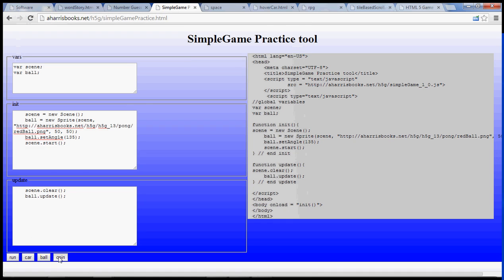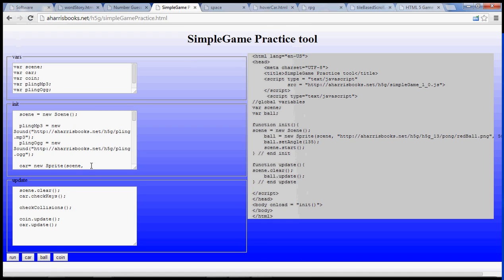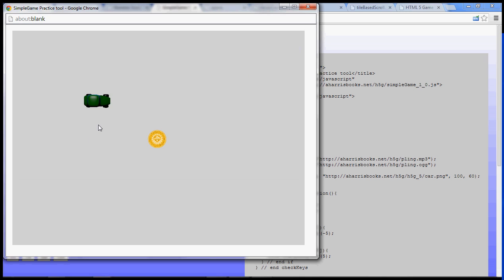Of course, we can take it much farther. We can even use this very simple tool to learn how we can build interesting examples where I'm controlling the car with the arrow keys. I can hit the coin and it moves on. We can do sound effects, which I've turned off because they're annoying, and so on. We can do so many exciting things, and we'll get enough of a preview so at least you can get started. And if this is all you want, if you can't do the other course, this is great. You'll probably be okay, and you'll have a lot of fun.